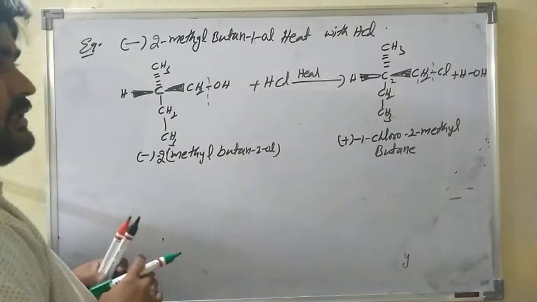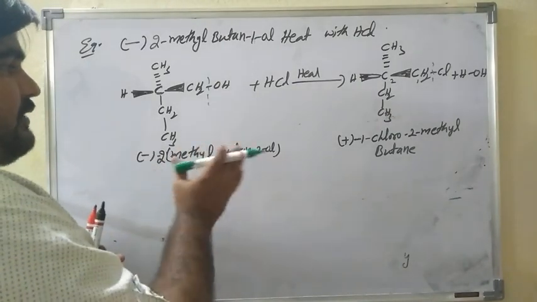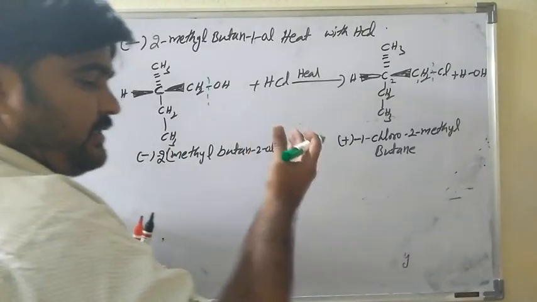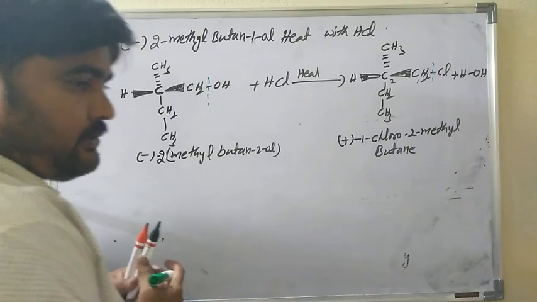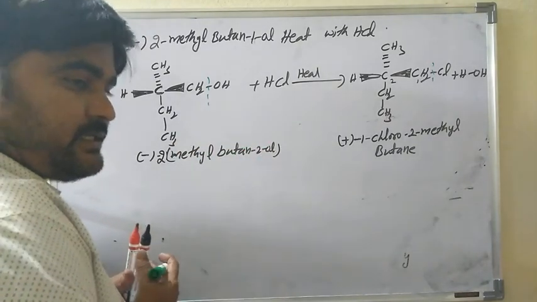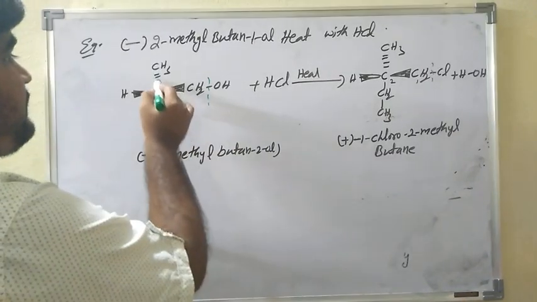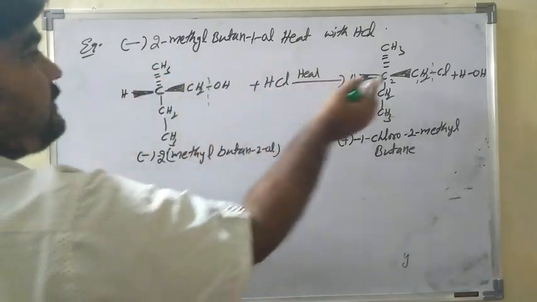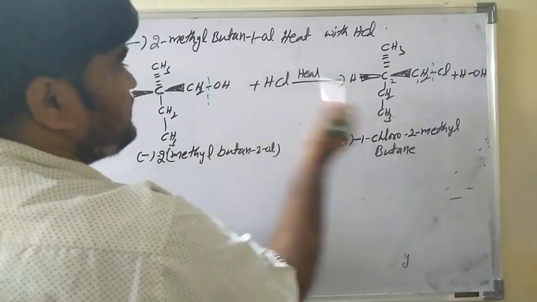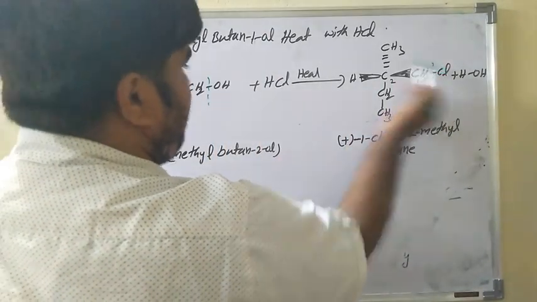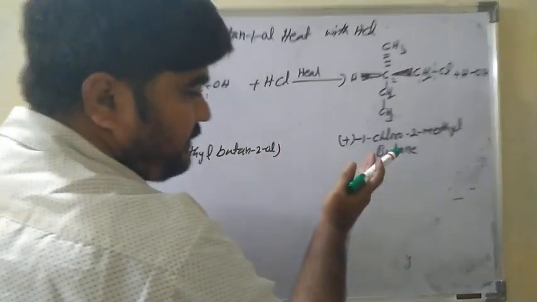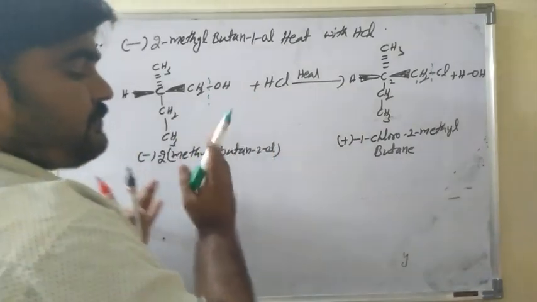Here is the arrangement of configuration. Retention of configuration means the spatial arrangement of the asymmetric carbon atom in chiral molecules before the chemical reaction and after the chemical reaction should be the same. See here the dotted methyl group, hydrogen, and the dotted CH2 group attached to OH are also the same, only the molecules are different. Before and after the chemical reaction, the configuration should be the same.